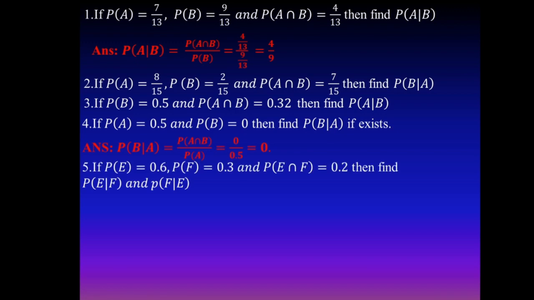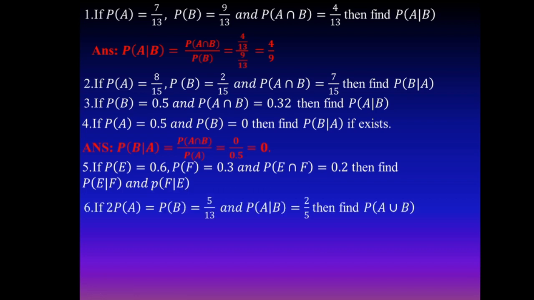And the fifth question: if probability of E is given as 0.6, probability of F is given as 0.3, and also given that probability of E intersection F is equal to 0.2, then find probability of E given F or probability of F given E. Here, using the formula, E given F means probability of E intersection F divided by probability of F, and probability of F given E is probability of E intersection F divided by probability of E.